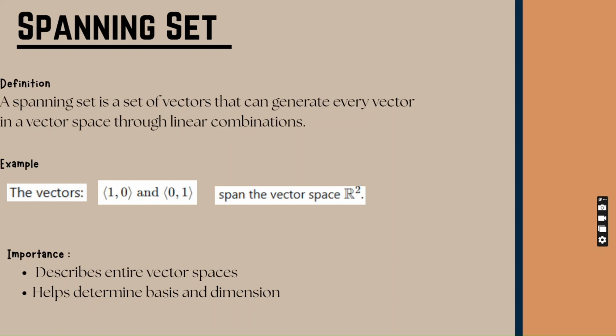If a set of vectors cannot span a vector space, then there are vectors within that space that cannot be represented using the set. Understanding spanning sets helps determine whether a collection of vectors is sufficient to describe a vector space completely. So that is a spanning set.